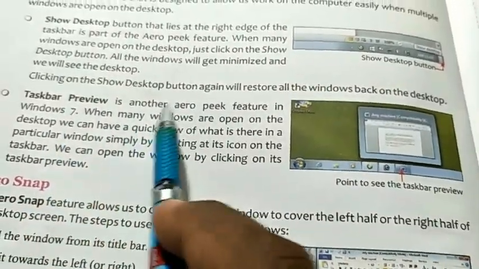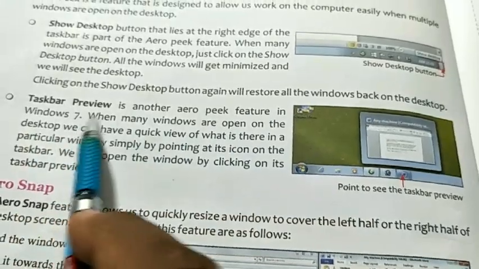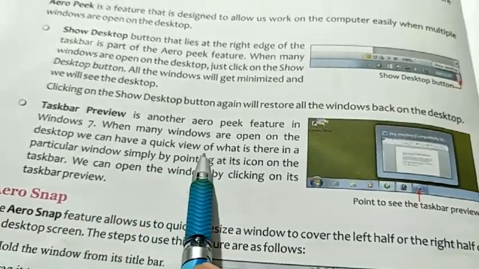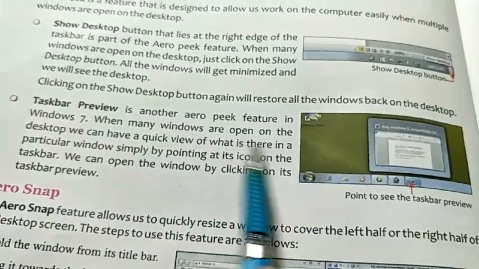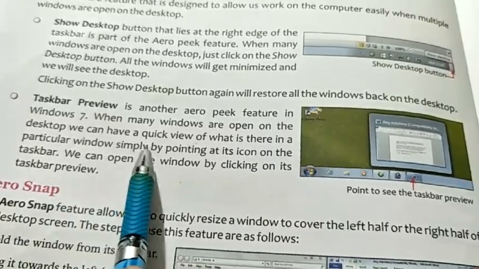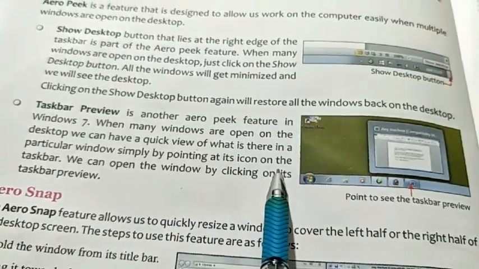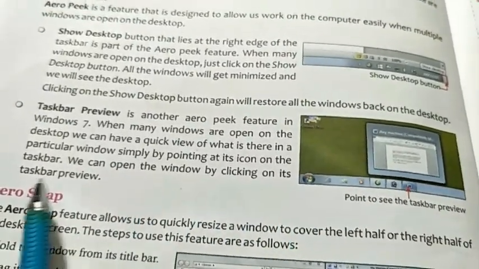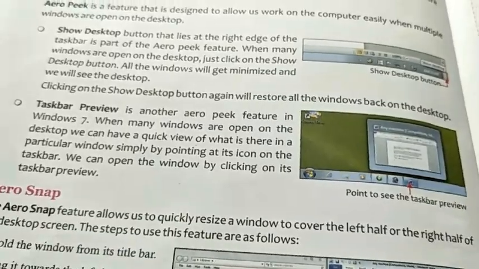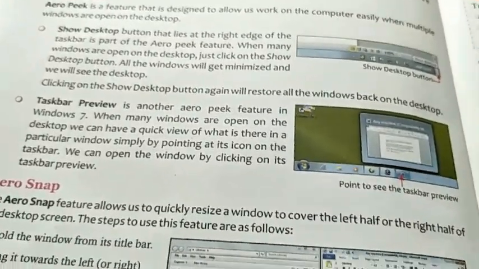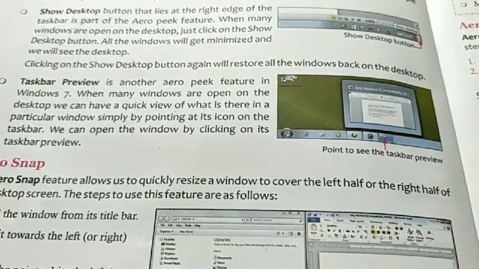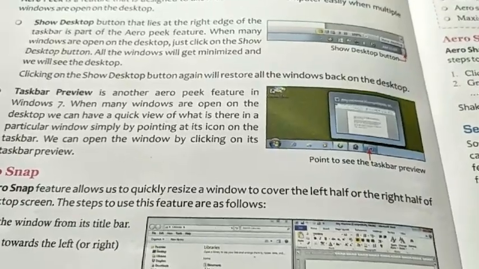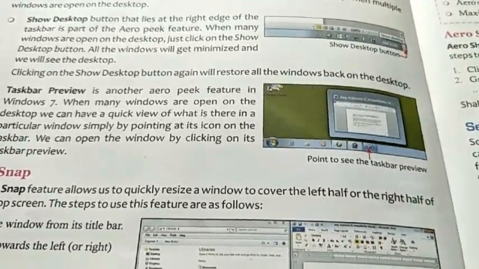Taskbar preview is another Aero Peek feature in Windows 7. When many windows are open on the desktop, we can have a quick view of what is in a particular window simply by pointing at its icon on the taskbar, and we can open the window by clicking on its taskbar preview. So one by one we can reopen the windows or programs that were minimized with the help of the show desktop option.